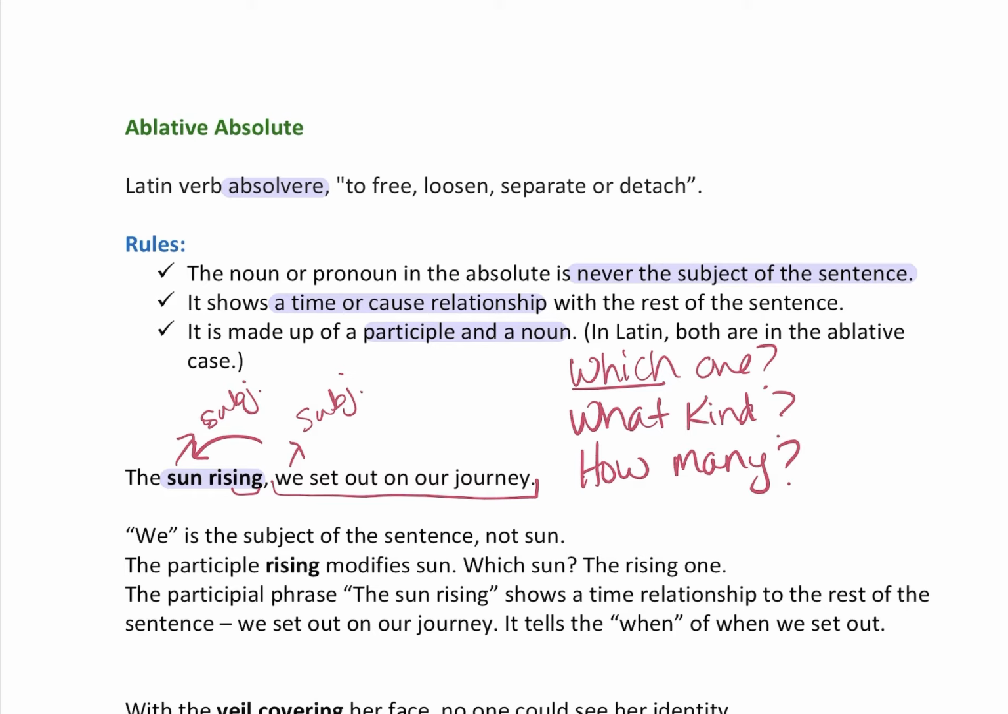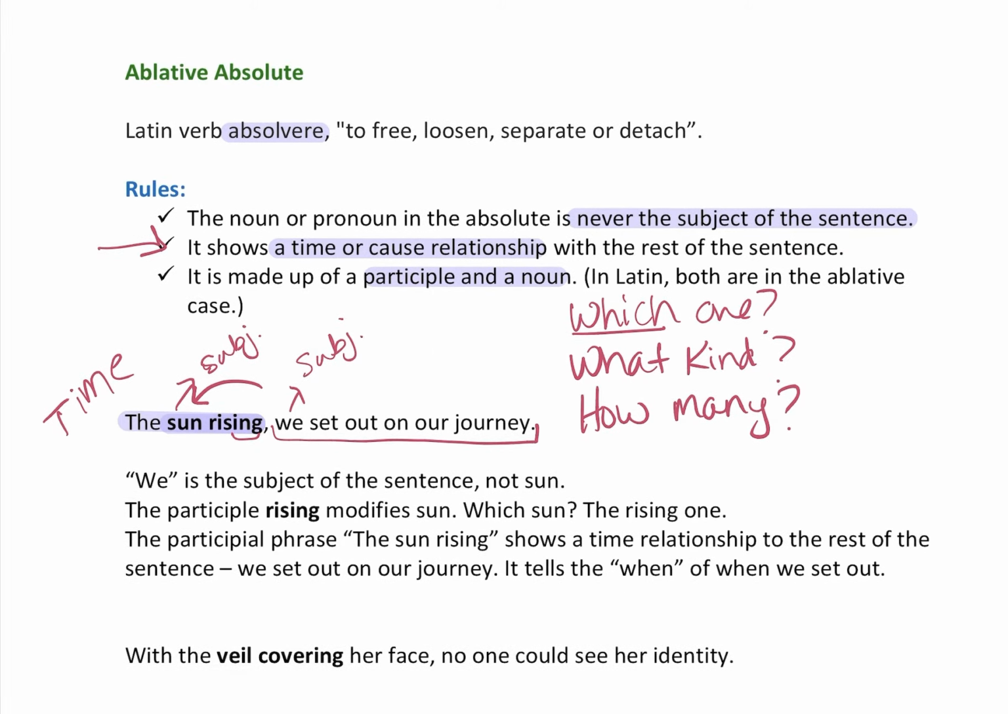So the participial phrase, which is the whole thing, the sun rising, shows a time relationship to the rest of the sentence. The rest of the sentence is we set out on our journey. It tells the when of when we set out. Do you remember? Because it was an ablative absolute, it shows a time or cause relationship. All right, let's look at the next one.